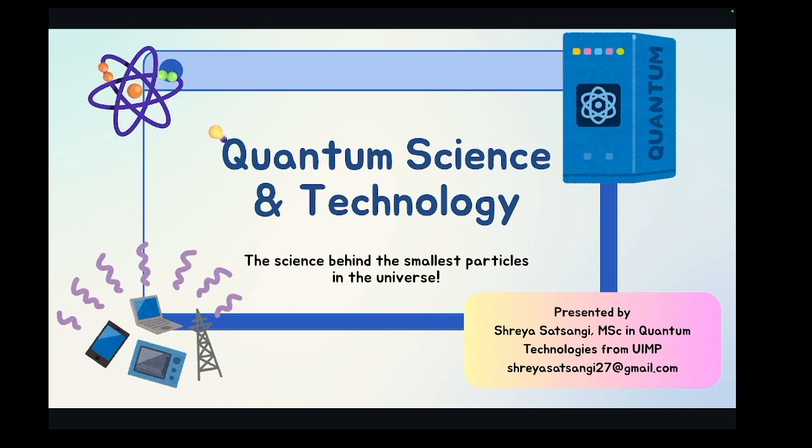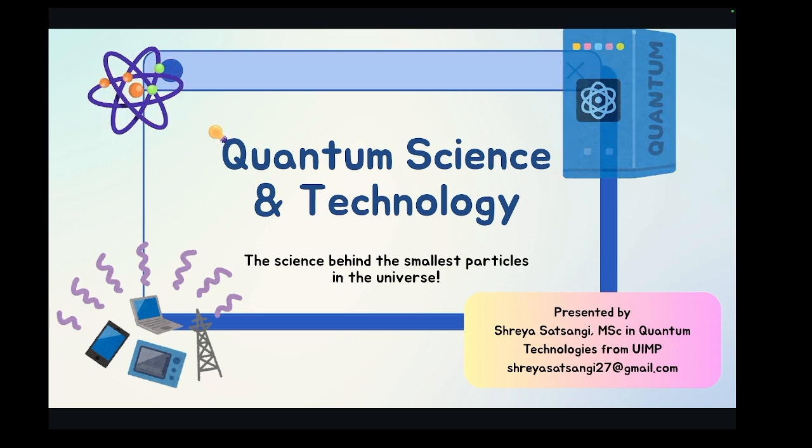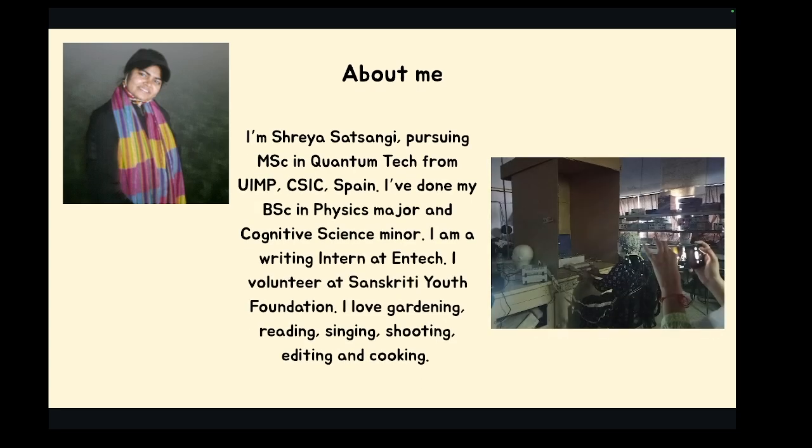As you know, I am currently at UIMP doing my masters, and this is my email address. I'll tell you later as well. A little about me, as she already introduced me, so I don't think I need it. But I have a little slide that you don't know yet. I also did my minor in cognitive science, which is a brain science, and I'm also a writing intern at NTech right now. I'm working as a content creator there, and I also volunteer for climate change. And I love gardening, reading, singing, and many other things.